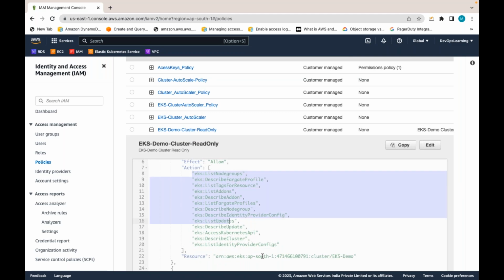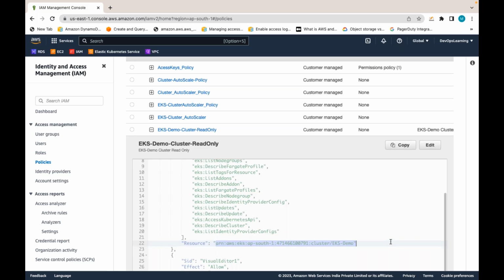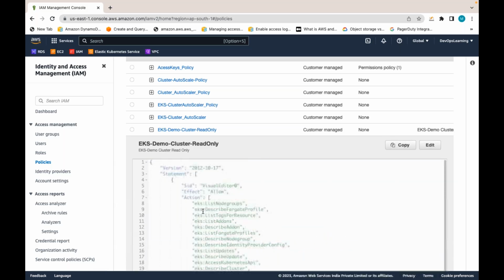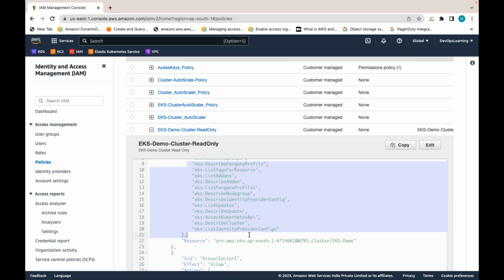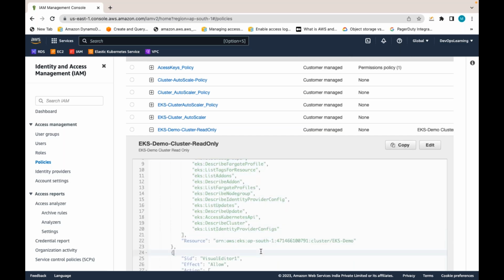So here I am defining some EKS read only permissions, only for some AWS EKS resource. Even though there are n number of EKS clusters, I am saying only for this resource I am granting these actions. Whoever attaches this policy will have these permissions, but not for all the EKS resources, only this resource.